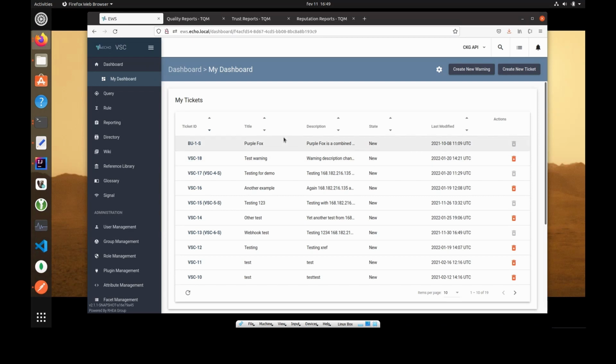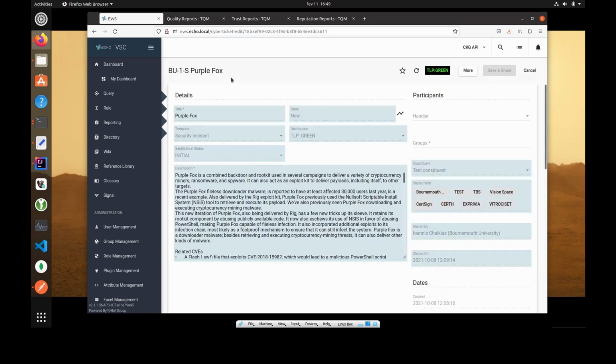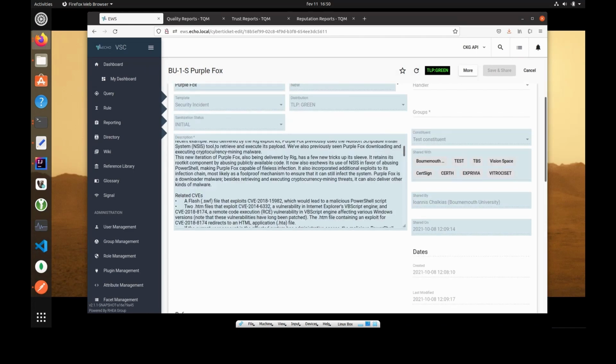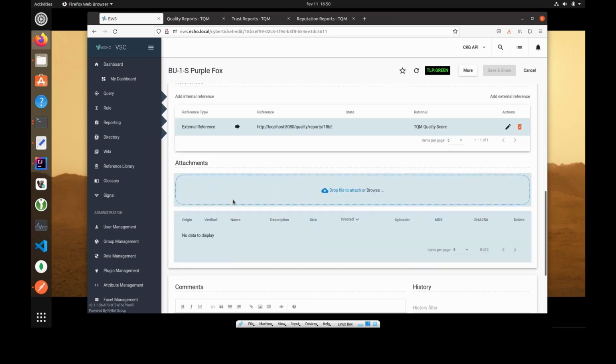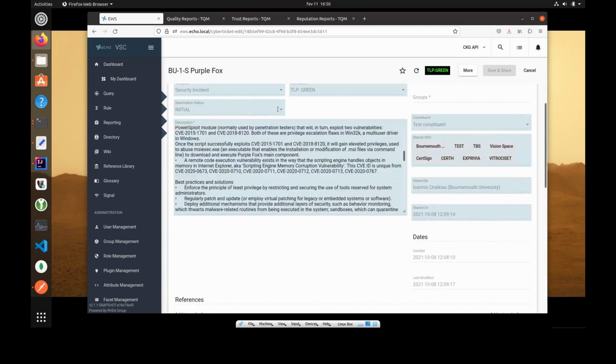I will now show how a ticket quality score is shown in TQM. So this is AWS. This is a dashboard with tickets shared by two organizations, Vision Space and VU. I will open one of them. This is about Purple Fox. And this ticket has just a description and an external reference. It doesn't include attachments and it doesn't include any facet.